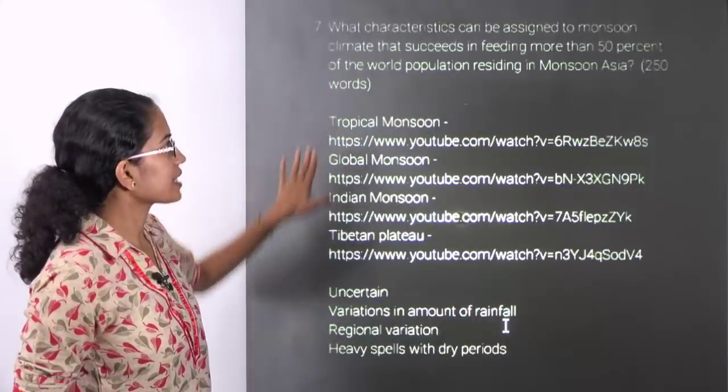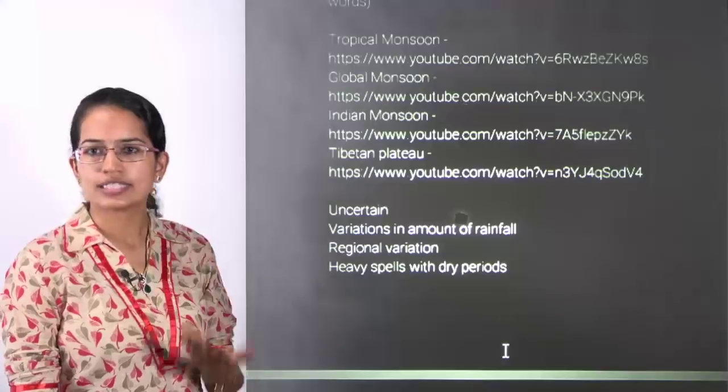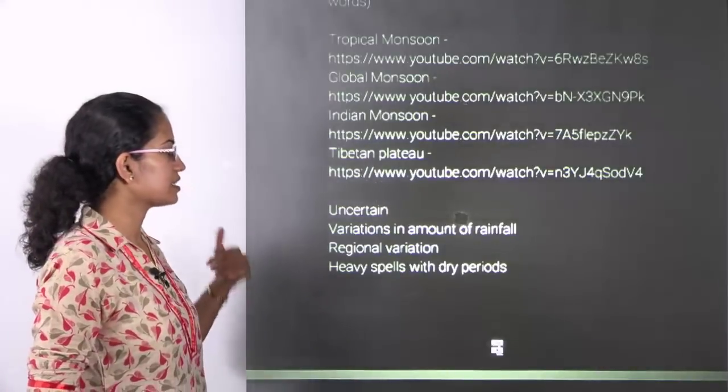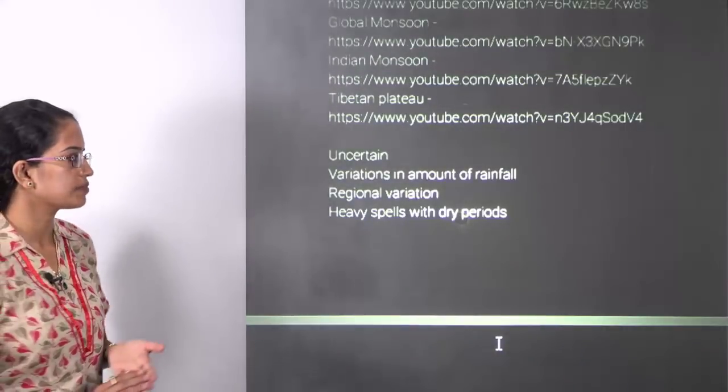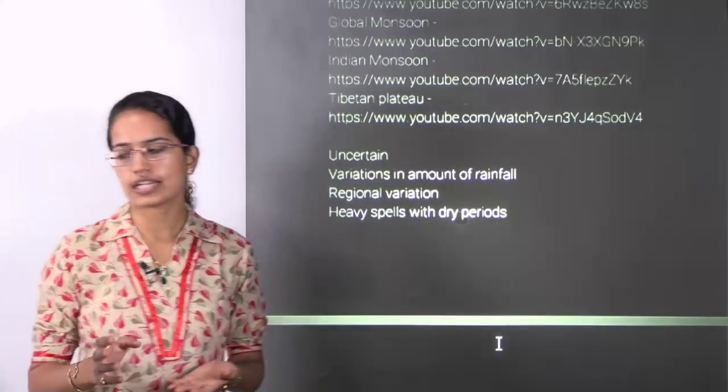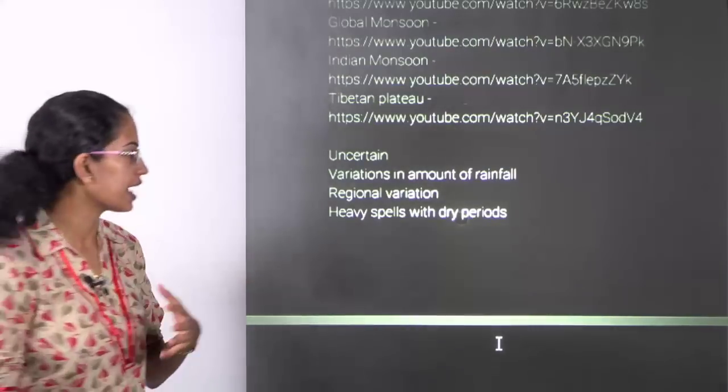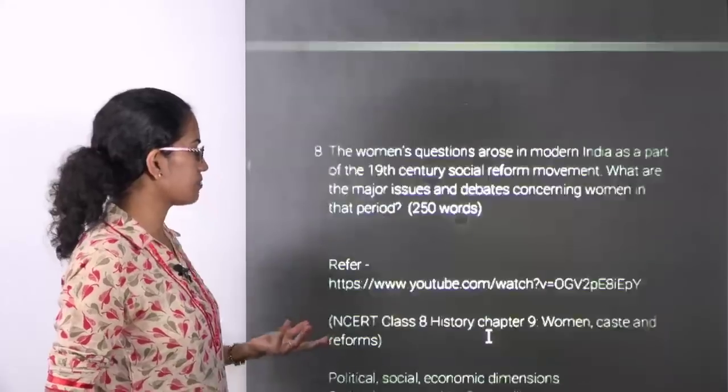So what are the characteristics of monsoon region? Uncertainty, vagaries in the climatic conditions, vagaries in the amount of rainfall that is being caused, regional variations that are there, spells of hot and dry seasons, dry periods that are being witnessed.